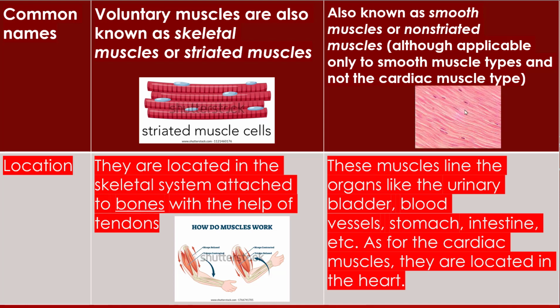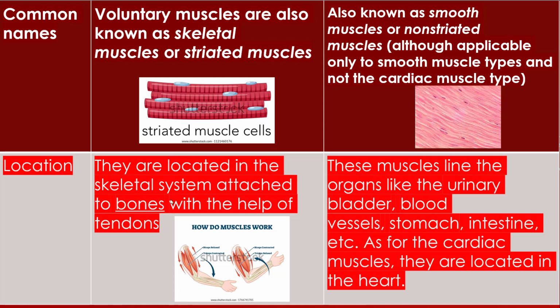They have no stria; they have a smooth background under the microscope. Although this is applicable only to the smooth muscle type and not to cardiac muscle. Cardiac muscle is striated. Cardiac muscle is involuntary, but it is striated.